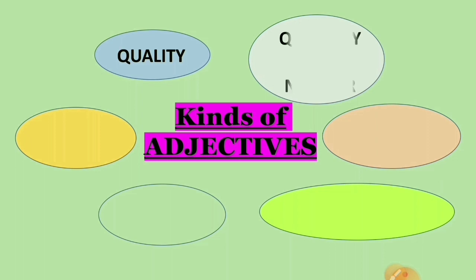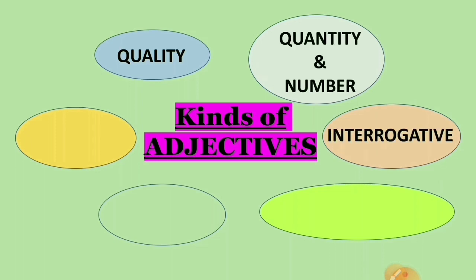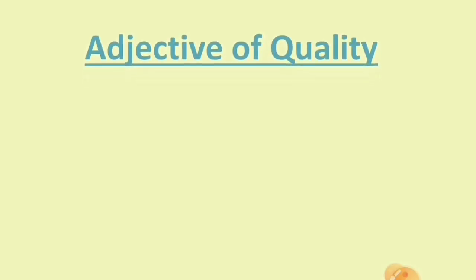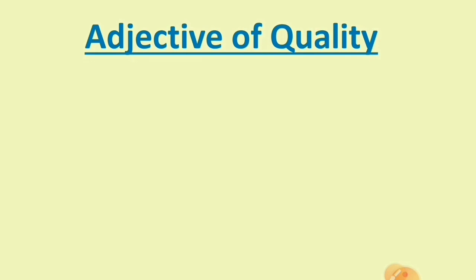Adjective of quality, adjective of quantity and number, interrogative adjective, demonstrative adjective, possessive adjective and distributive adjective. These are the 6 main types of adjectives we have studied in our previous period of grammar. Now, first we are going to revise adjective of quality.